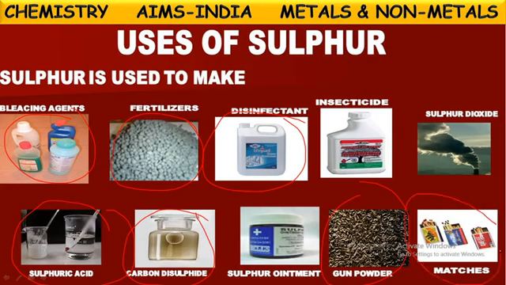And one more, matchstick heads. Along with the red phosphorus, this sulfur is also used in making of these matchstick heads. Those black tips contain phosphorus as well as sulfur. So these are the uses of sulfur.